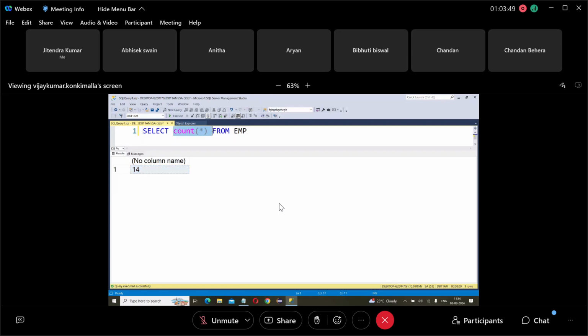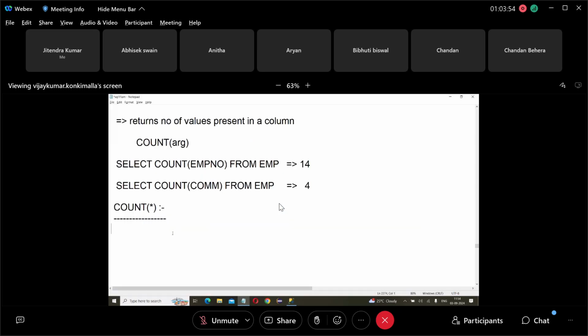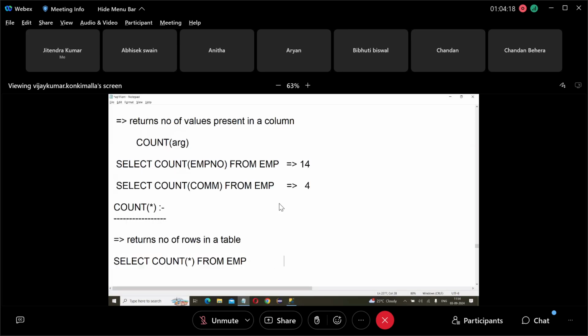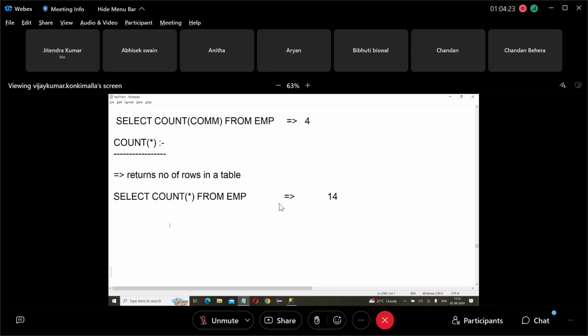Then what does count star return? Count star returns the number of rows in the table. So select count star from EMP. How many rows are there in the EMP table? 14 rows. So count star from EMP gives 14, the number of rows in the EMP table.